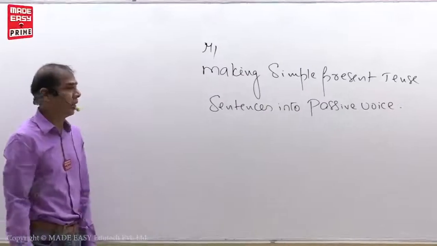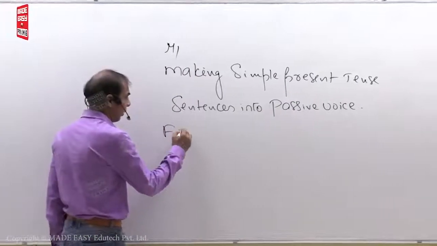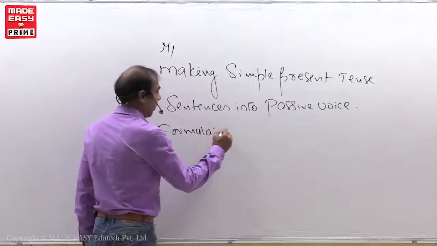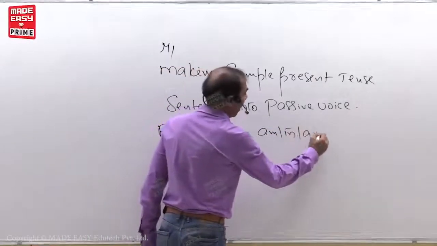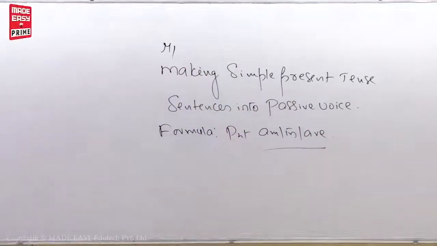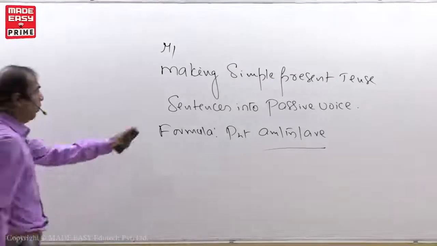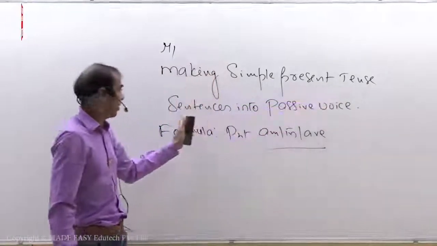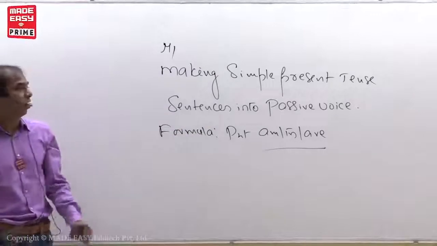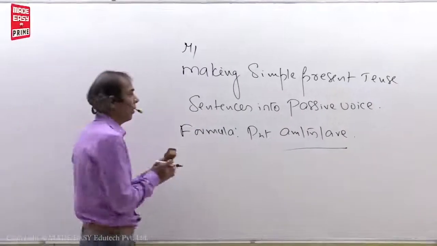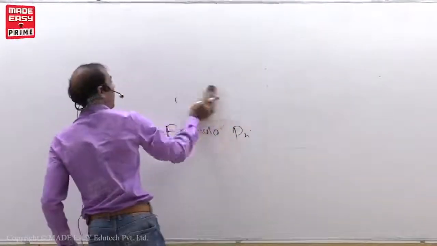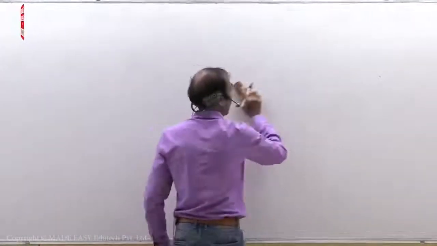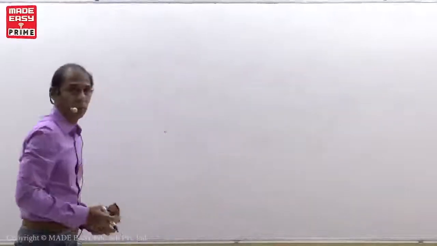Formula: put am, is, are, and by. Right? Model number one, making simple present tense sentences into passive voice. Formula: put am, is, are, by. For example, observe.